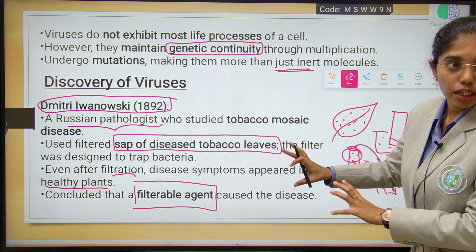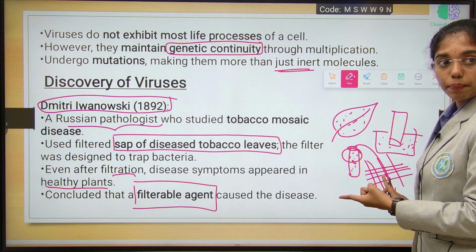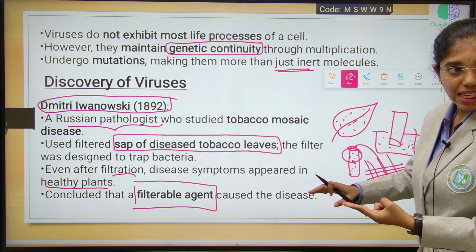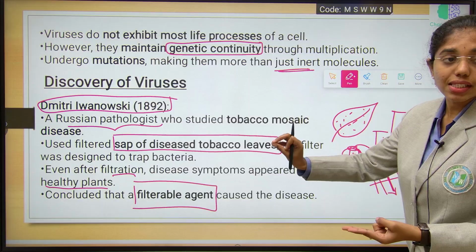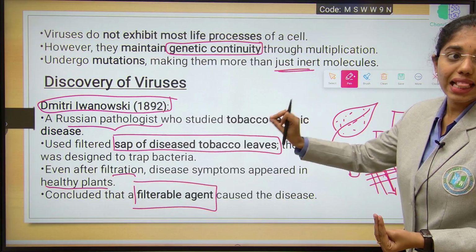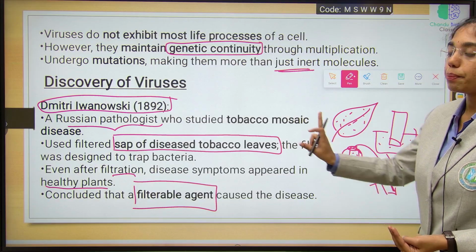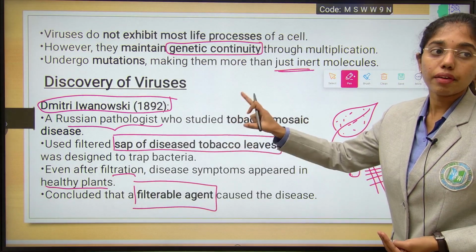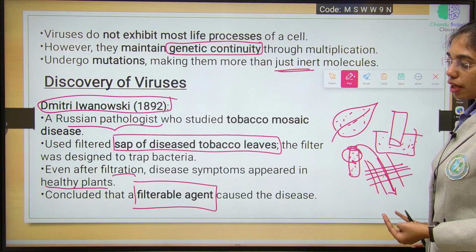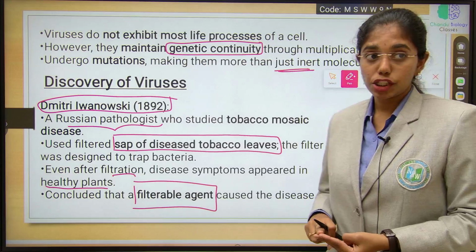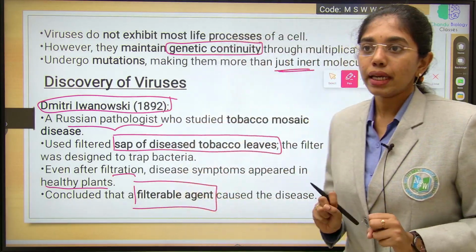But his identification is that the filterable agent has passed through bacterial filter paper and the agents are smaller in size than bacteria. He didn't convey that the infectious agents are causing disease in the healthy plant. Of course, the experiment is done, but that point is not conveyed by Dmitry Ivanovsky. He just conveyed that infectious agents are passing through bacterial filter paper, and this filterable agent's molecular weight is less when compared to bacteria. That is what has been conveyed here.